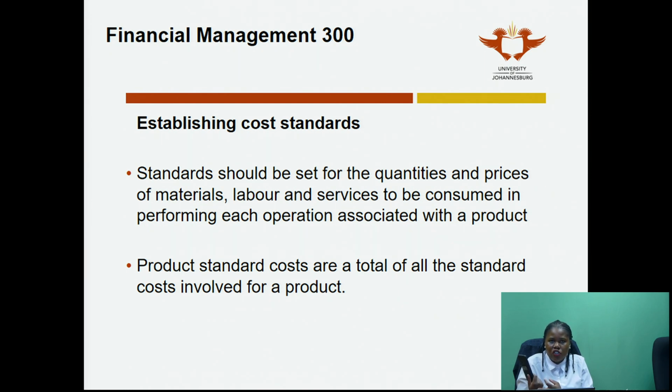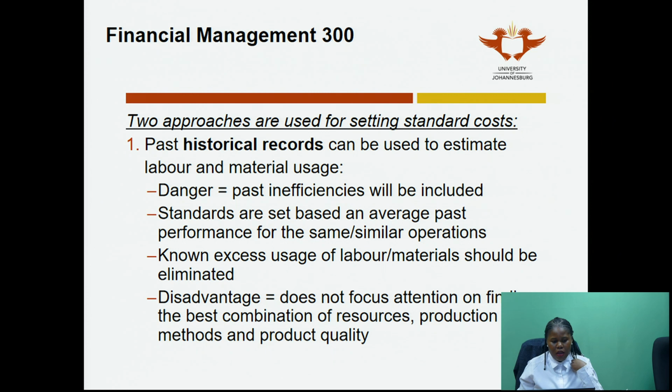So in your questions, when you're doing a standard costing question, make sure that you're able to establish or to identify all the costs that were involved, or all the different things that were involved to get the product to its final stage, because each of those will then have a different standard and that can then be measured. So again, product standard costs are a total of all the standard costs involved for a product. So that's just the total, but all the standard costs involved for a product means it's on a per unit basis.